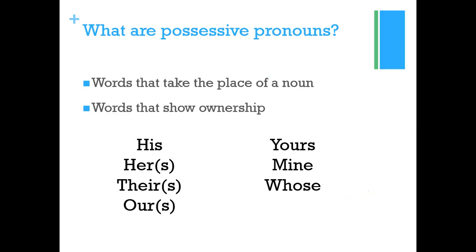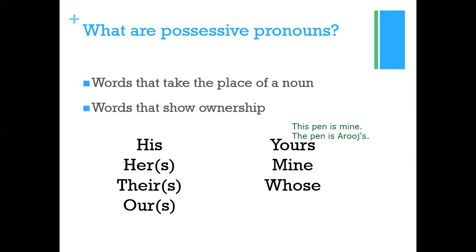For example, I can say this pen, this is my pen. My is also a possessive pronoun. So this is my pen, or this pen is mine. When I say this, I am talking about the pen and I'm describing it as mine, right? So again, it is coming in place of a noun. How? Because I would have said the pen is Arooj. So it is coming in place of my name, the noun. That is why I'm calling it a pronoun, right?